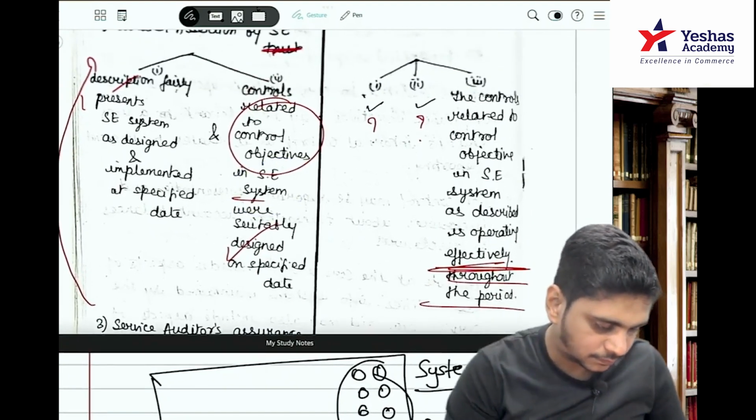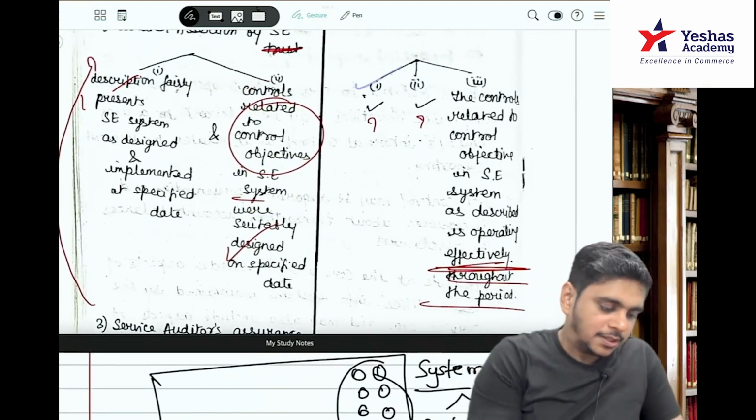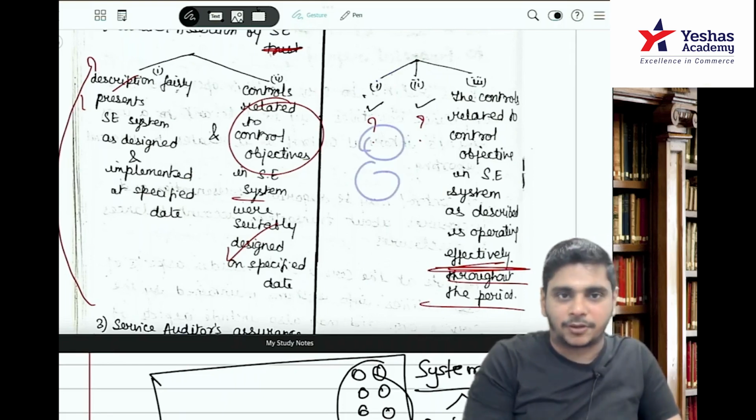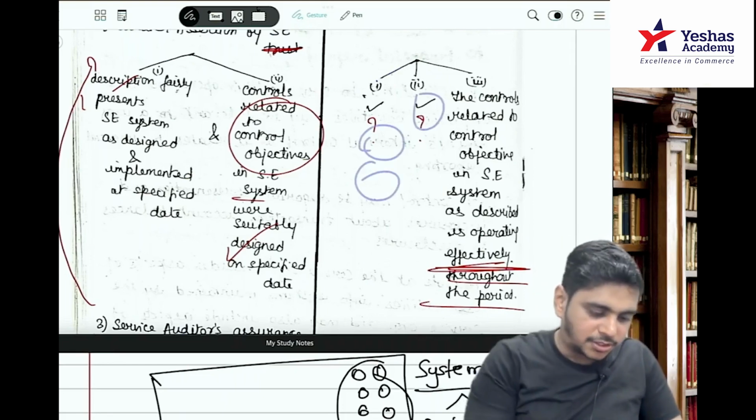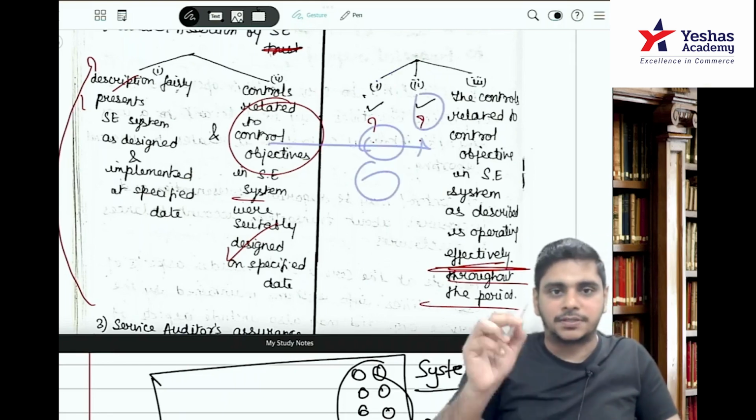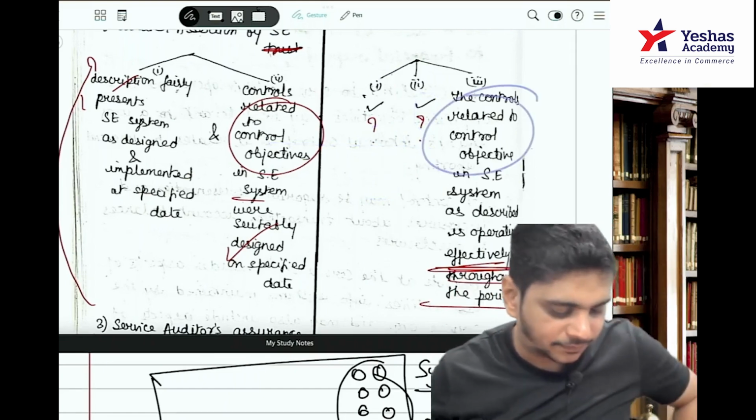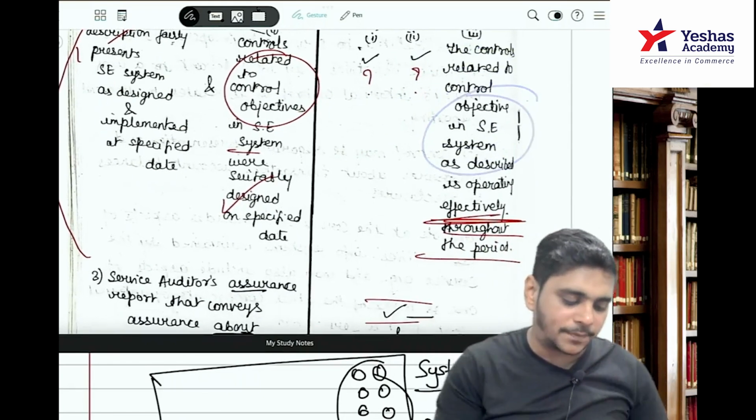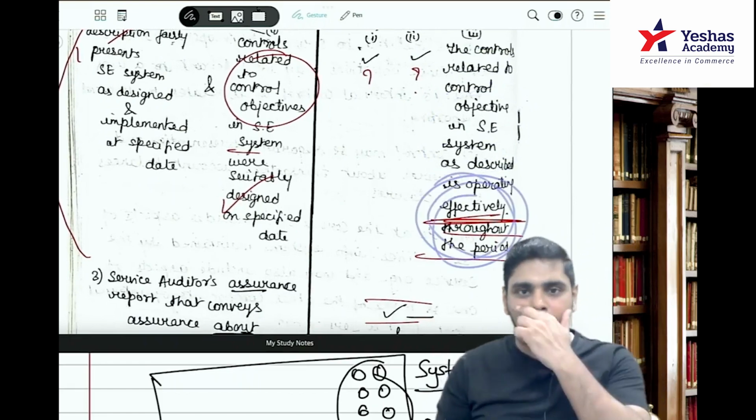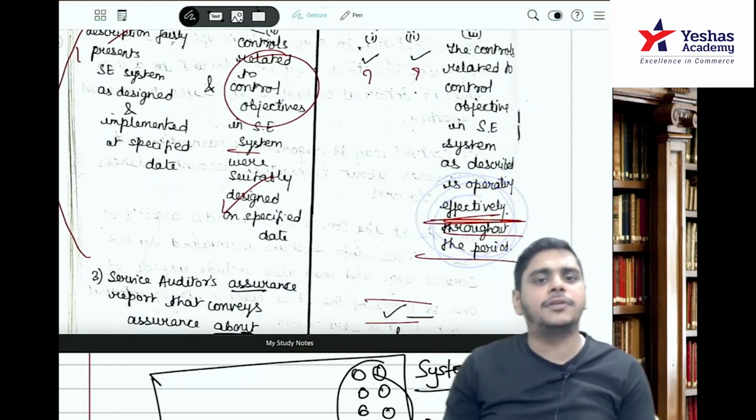Third, same point. The description fairly represents the system as designed and implemented on a specified date. The controls related to control objective in the system were suitably designed on a specified date. Third, the controls related to control objective in the system as described are operating what? Effectively throughout the period. What will you say? It is operating effectively throughout the period.